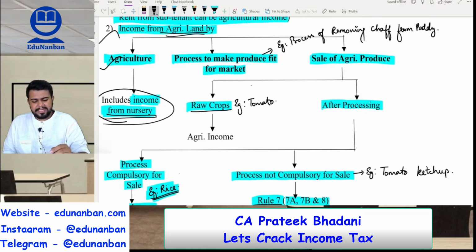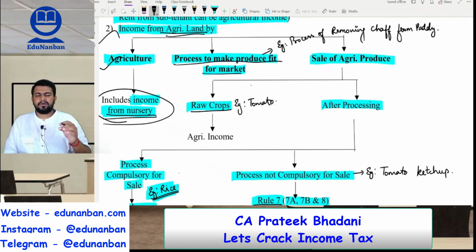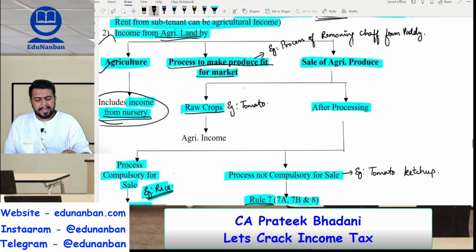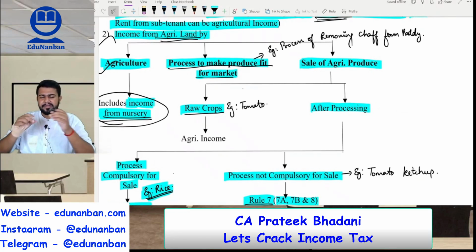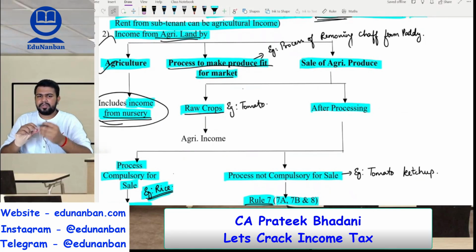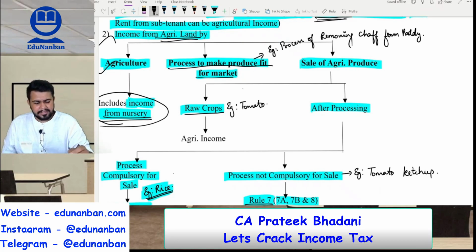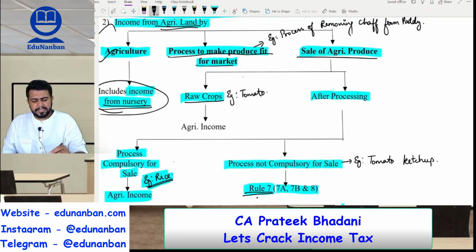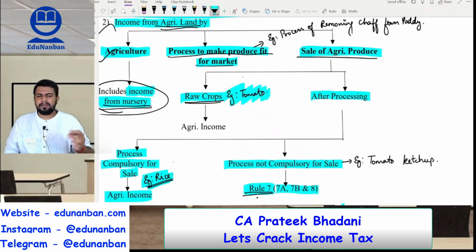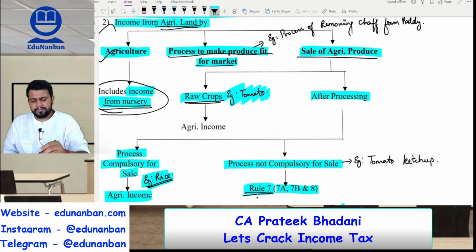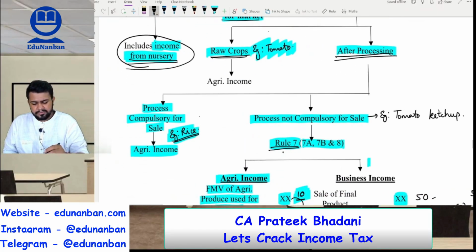Then if there is any process which is done to make the produce fit for the market, it is also agricultural income. I told you the example of the process of removing the chaff from the paddy crops to get the rice. The income earned by doing this process is agricultural income. And finally, sale of agricultural produce. If raw crops are sold, example tomato, then the money received from the sale of tomato is agricultural income. However, if the crops are sold after processing, you have to see whether the process was compulsory for sale or not compulsory for sale.